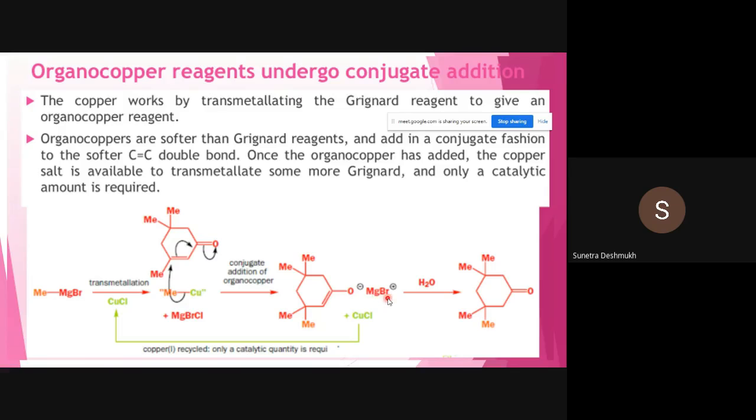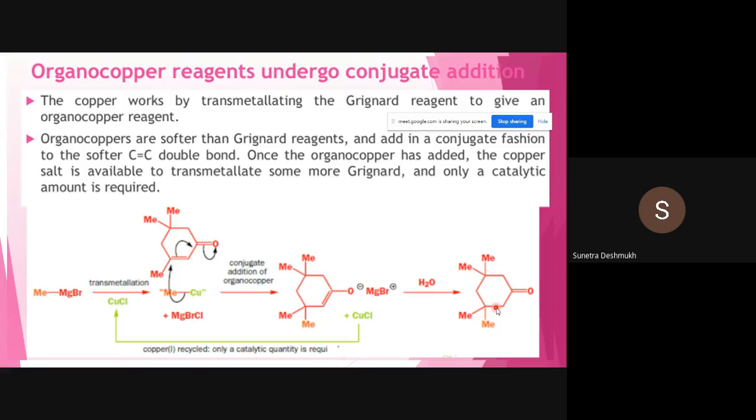So oxygen is possessing negative charge, O minus MgBr plus, and after treatment with water, this reaction is reversed, and the lone pair on the oxygen atom shifts again in between the carbonyl group, and this lone pair abstracts these carbon atoms.